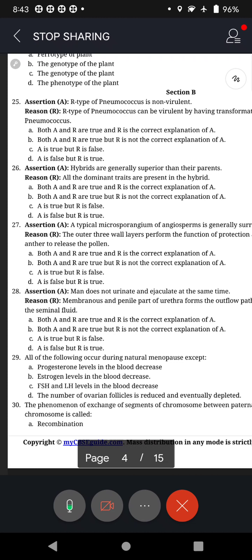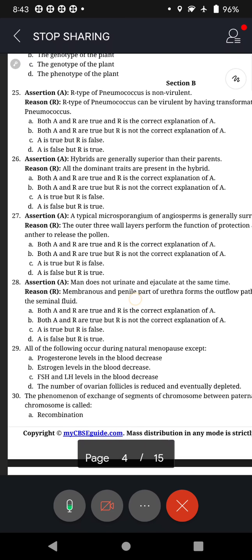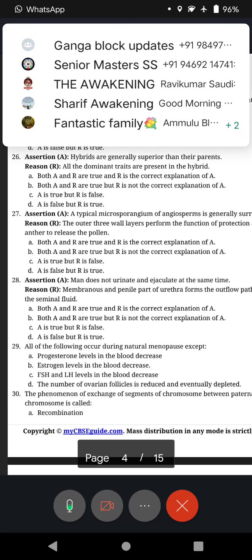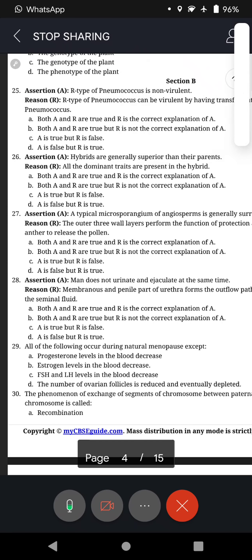A: Both A and R are true and R is the correct explanation of A. B: Both A and R are true but R is not the correct explanation of A. C: A is true but R is false. D: A is false but R is true. Yes, Rakesh?